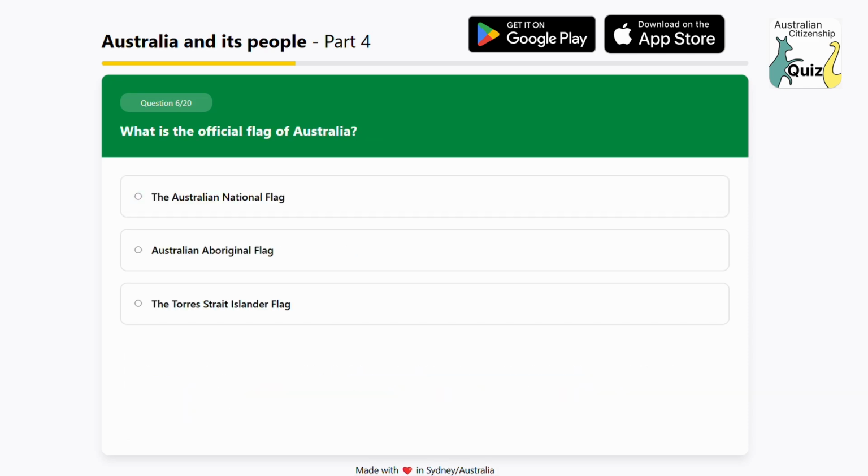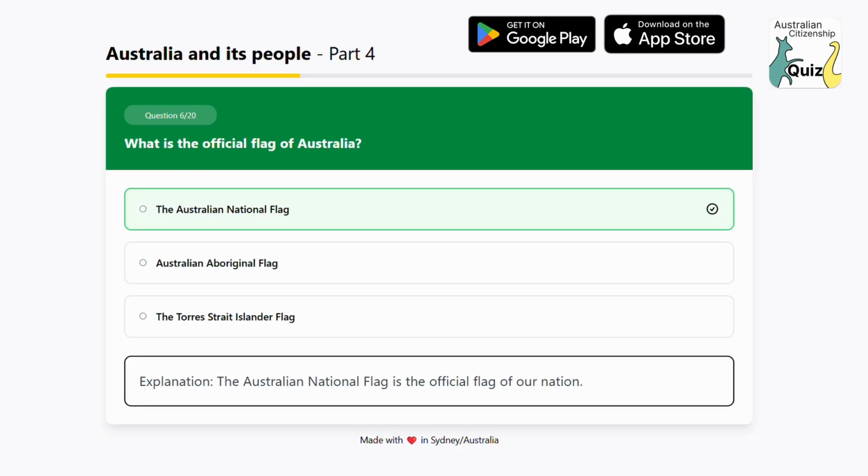What is the official flag of Australia? Option 1. The Australian National Flag. Option 2. Australian Aboriginal Flag. Option 3. The Torres Strait Islander Flag. The answer is the Australian National Flag. Explanation: the Australian National Flag is the official flag of our nation.